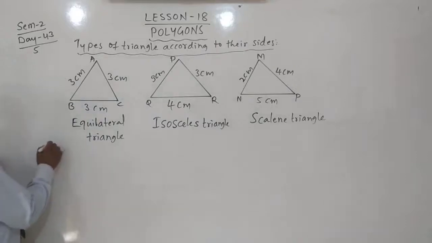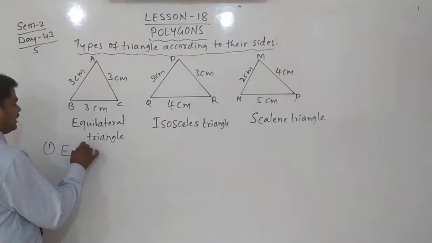Here we can write. First type of triangle is equilateral triangle.